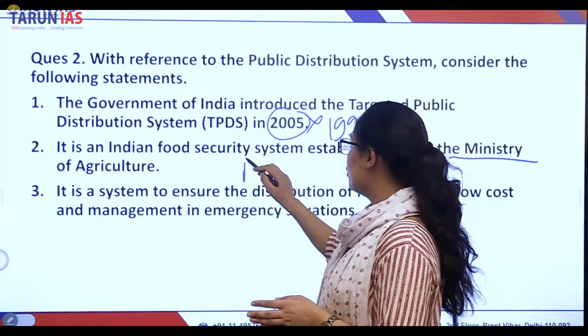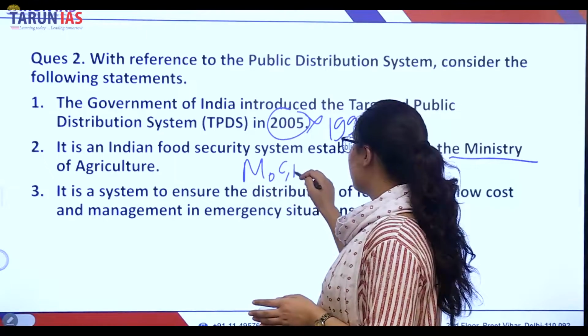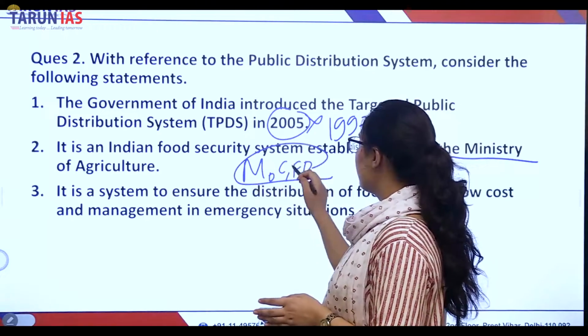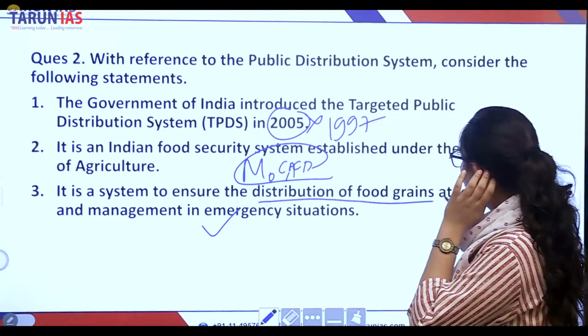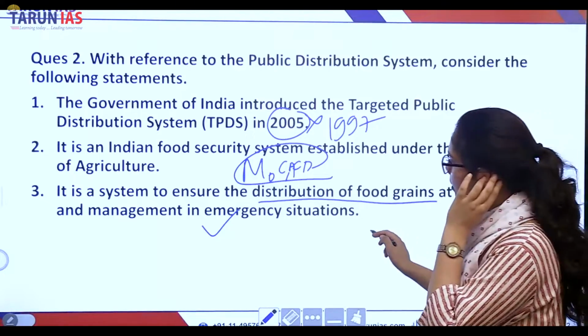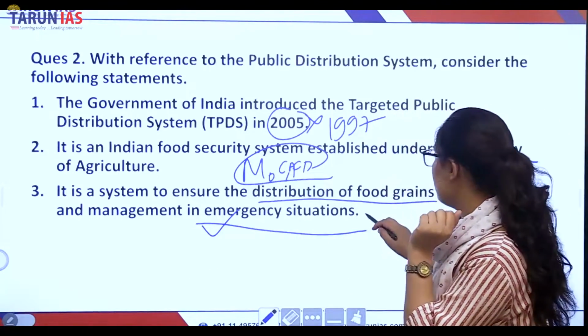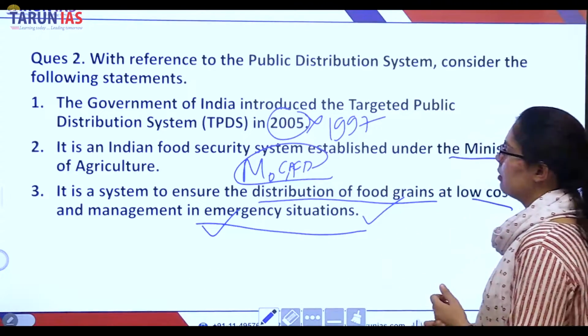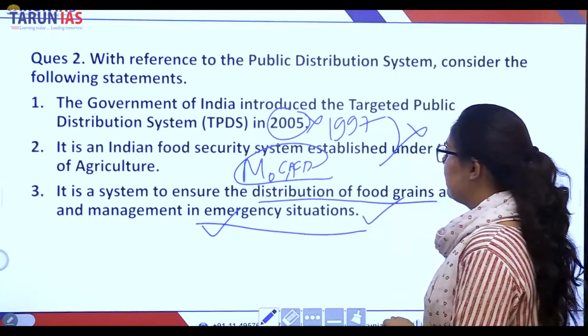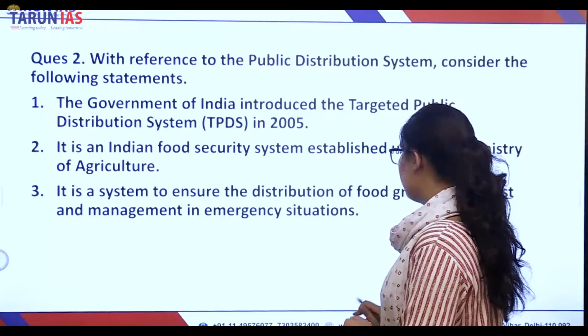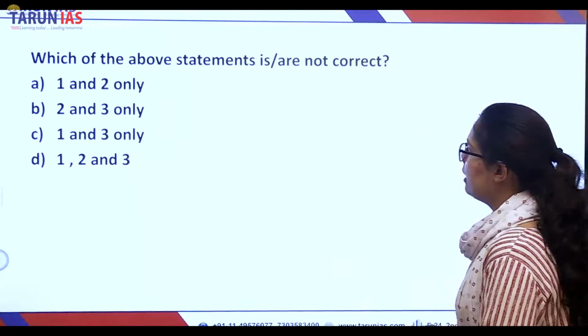It is under the Ministry of Consumer Affairs and Food Distribution. Yes, it is a system to ensure distribution of food grains at low cost and management in emergency situations. This is correct. So first and second are incorrect statements. Third is the correct statement. Let's select the option.